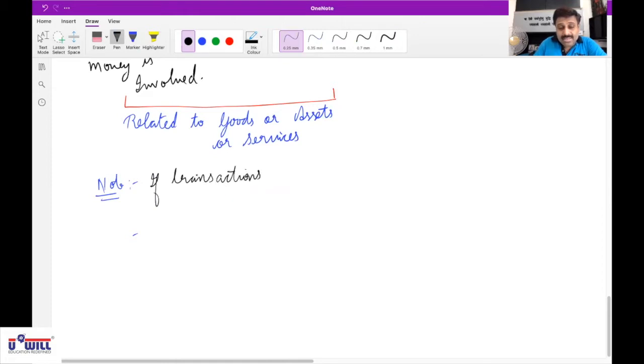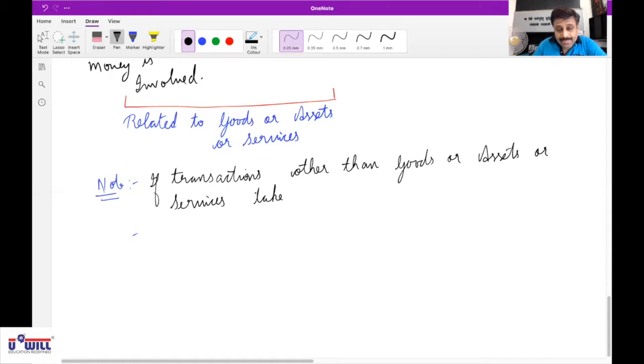If transactions other than goods or assets or services take place, then they are called other economic transactions or special economic transactions.